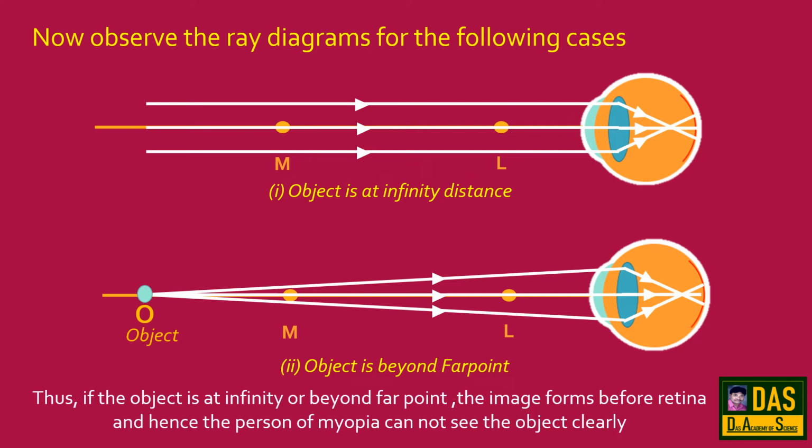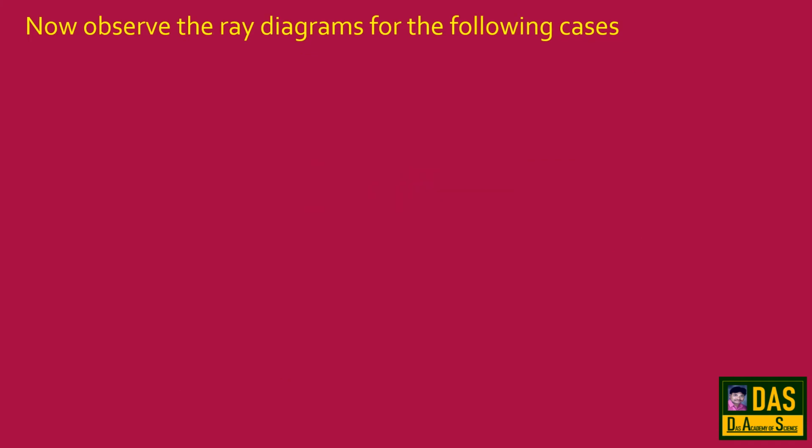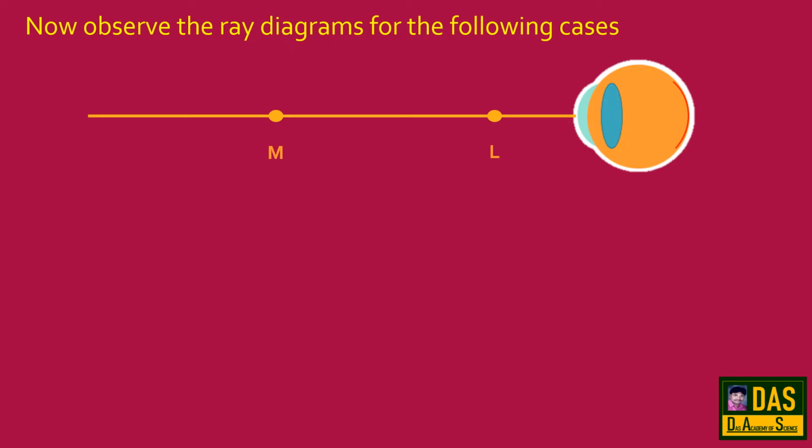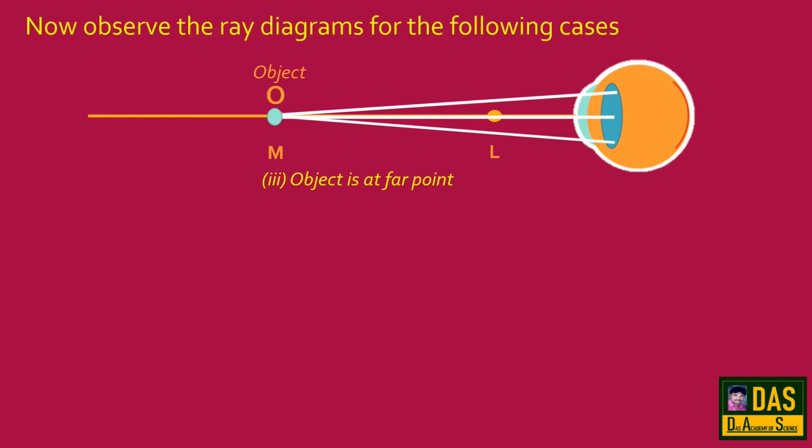Thus, if the object is at infinity or beyond far point, the image forms before retina and hence the person of myopia cannot see the object clearly. Now observe the ray diagrams for the following cases. If the object is at far point, the rays coming from the object are refracted at the eye lens and form the image on retina.